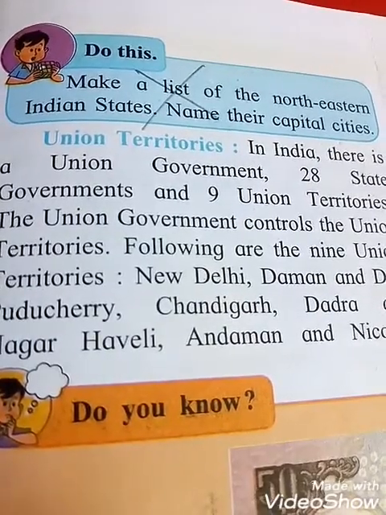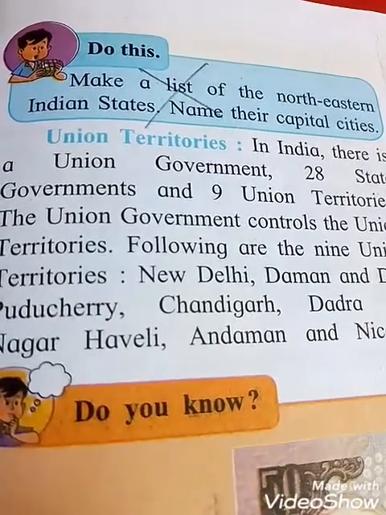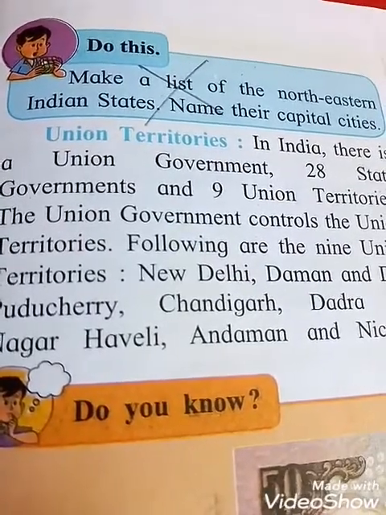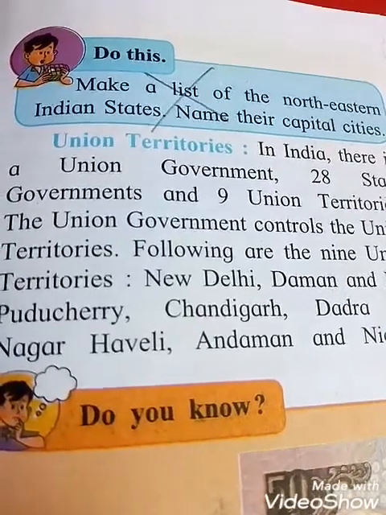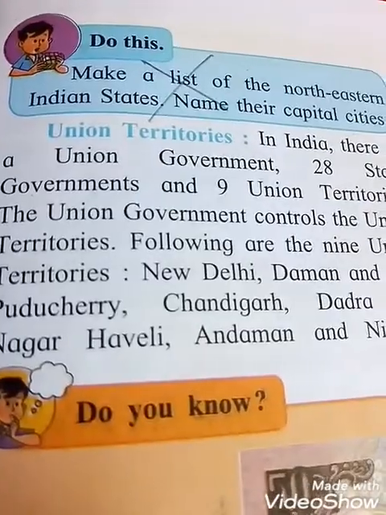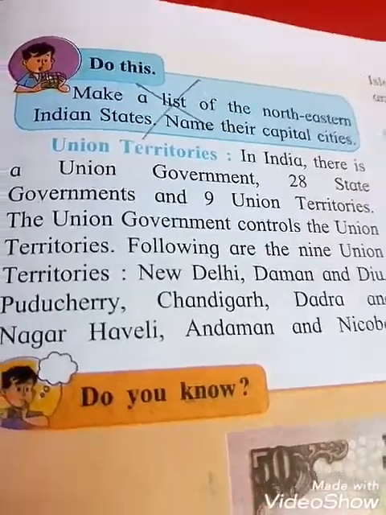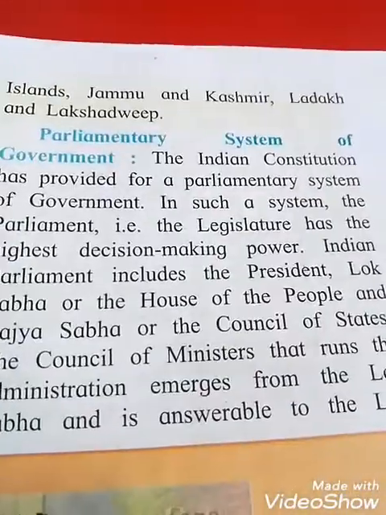They are Andaman and Nicobar, Chandigarh, Dadra and Nagar Haveli and Daman and Diu, Delhi, Ladakh, Lakshadweep, Jammu and Kashmir, and Puducherry. So in total there are 8. In this book it is 9, but now it has become 8.